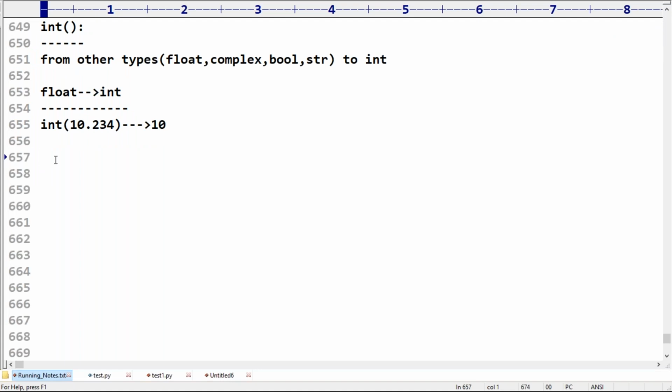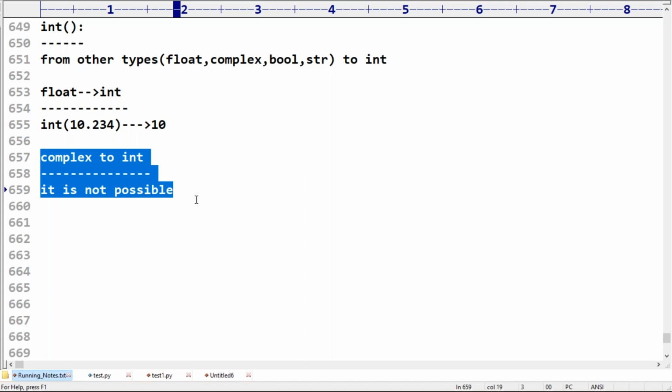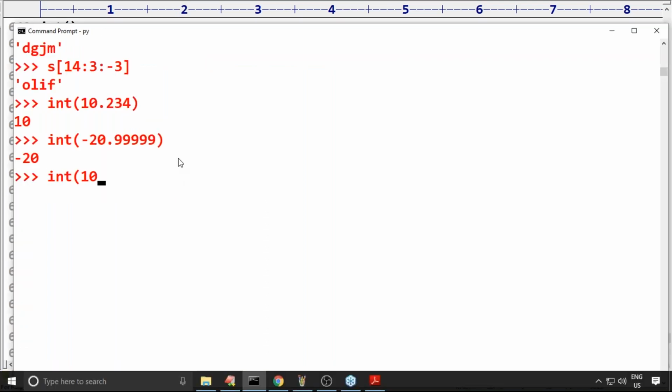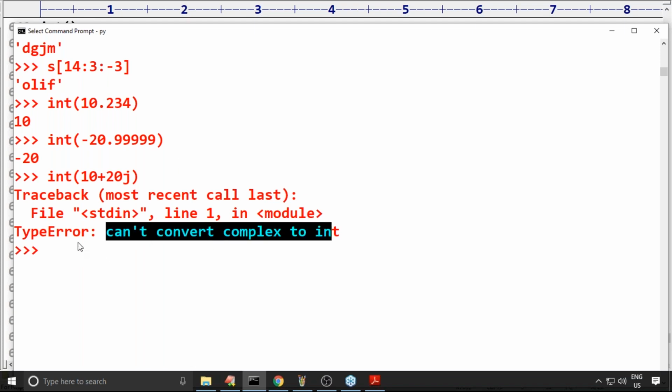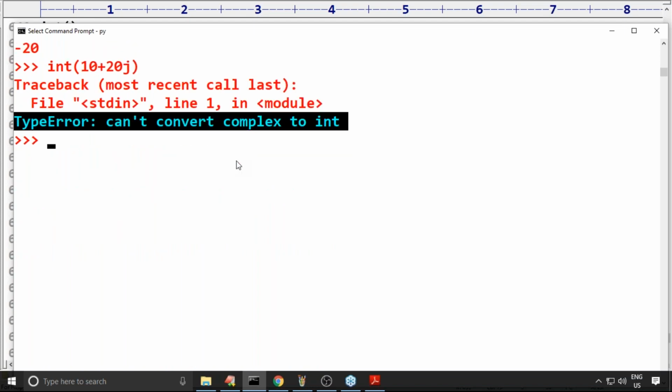Next, complex to int. Can you please observe that? Simple answer, it is not possible. We can't convert from complex to int type. There is no such type of conversion. But anyway, this one is not required to discuss for the exam. Int of 10 plus 20j, I'm trying to take. Can you please convert it into int type? Immediately we will get a type error: can't convert complex to int type.